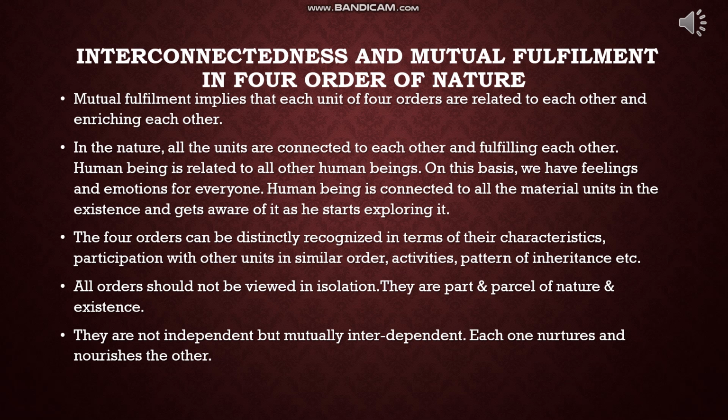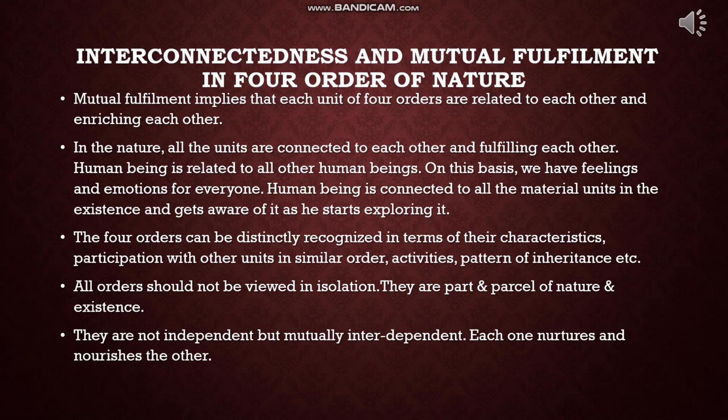The four orders can be distinctly recognized in terms of their characteristics, participation with other units in a similar order, activities, patterns of inheritance, conformance, etc. All orders should not be viewed in isolation. They are part and parcel of each other and of existence. So we cannot view the orders separately.